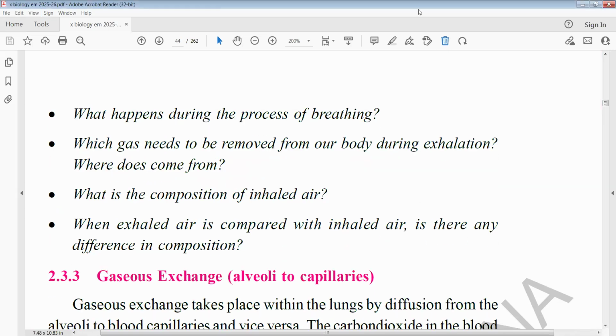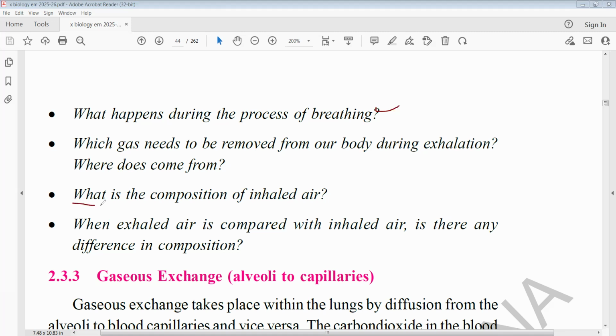So what happens during the process of breathing? While breathing in, the chest cavity increases; these are the changes, inspiration and expiration, we see. Which gas needs to be removed from our body during exhalation? Where does it come from? It comes from the cells after oxidation of glucose. That is called carbon dioxide. Carbon dioxide must be expelled outside. Why? Because if it remains in the cell, it becomes poisonous, dangerous, toxic.